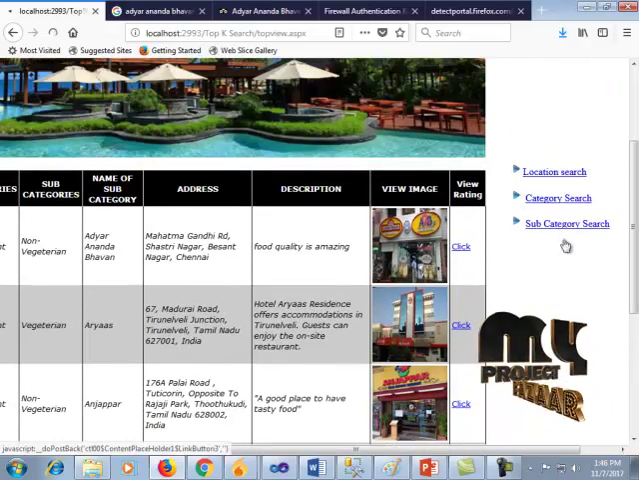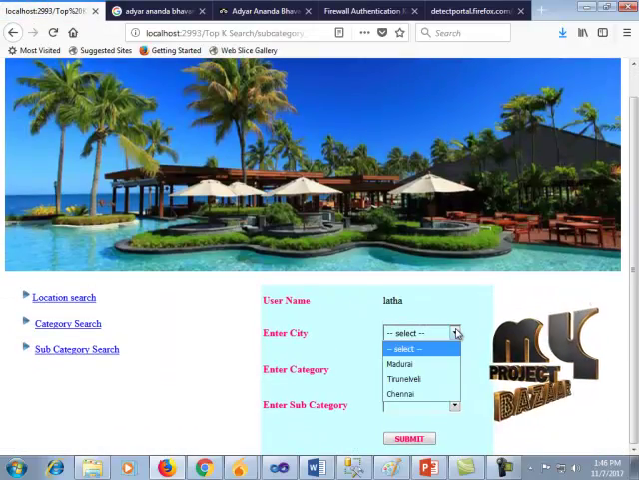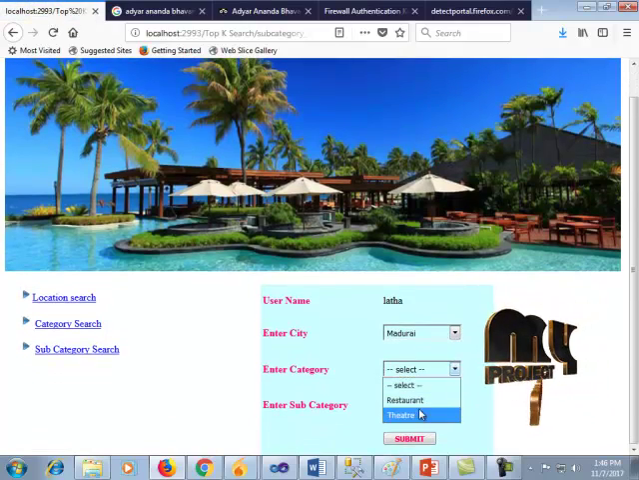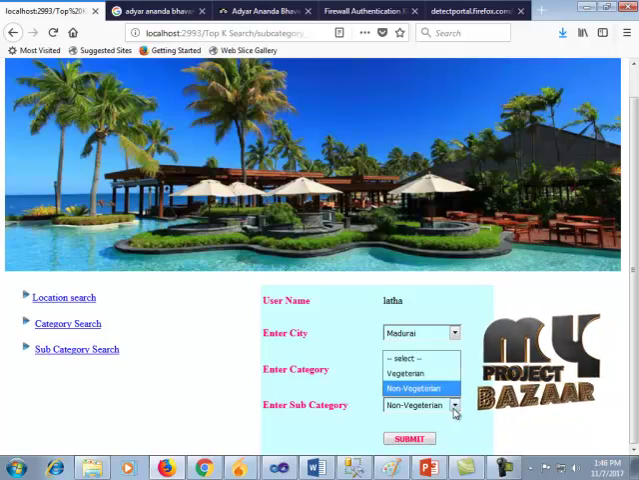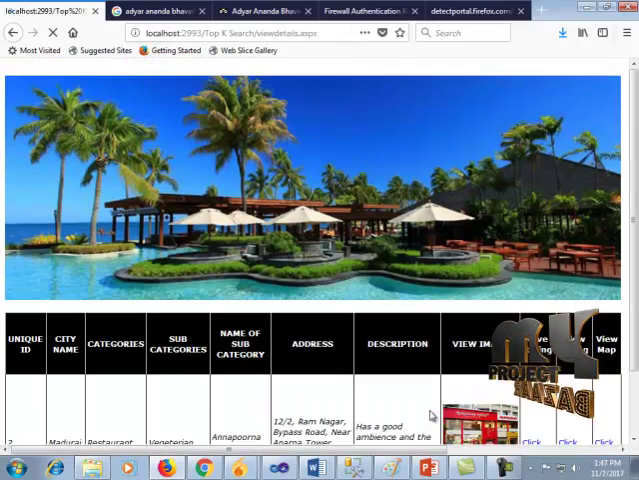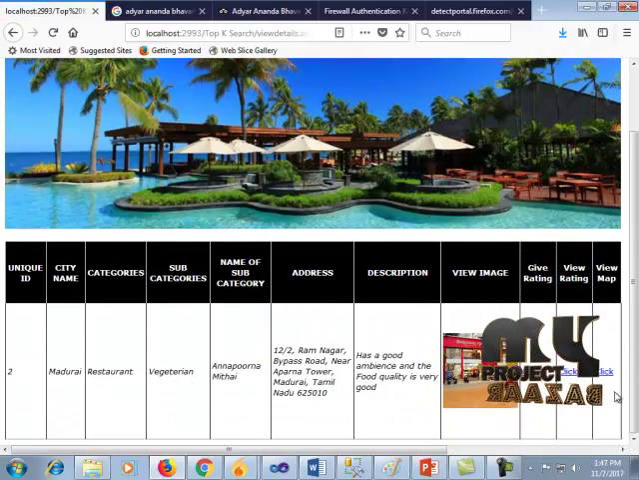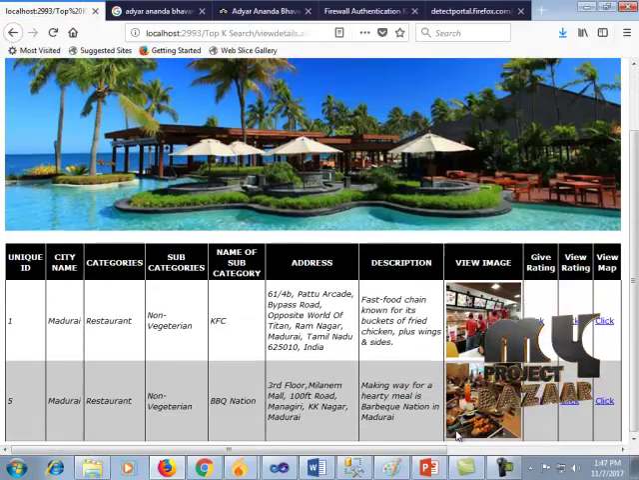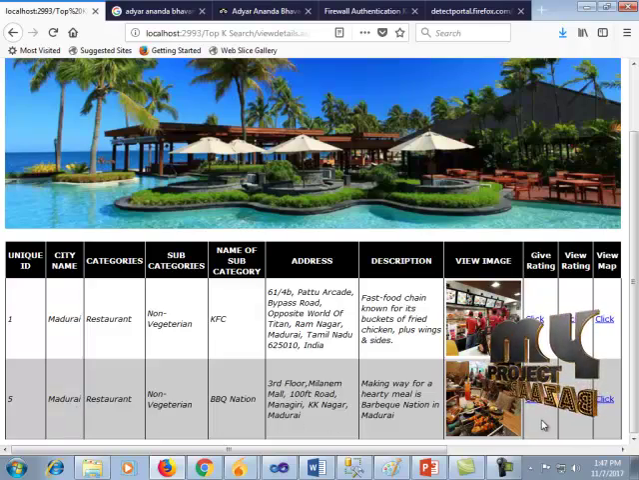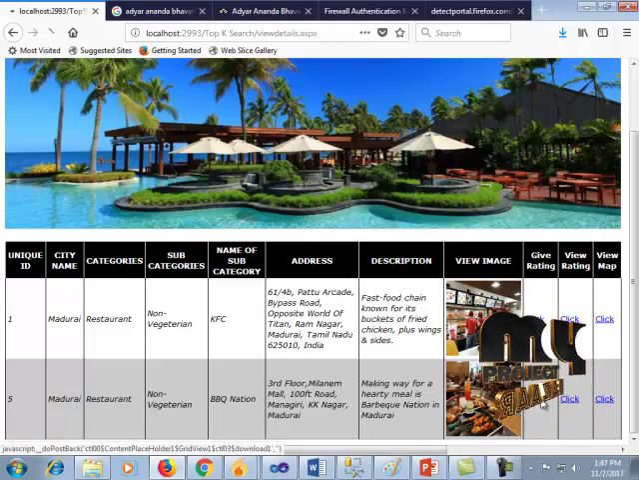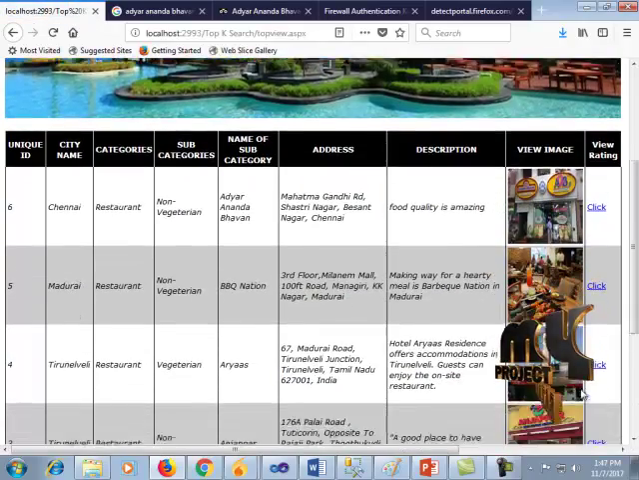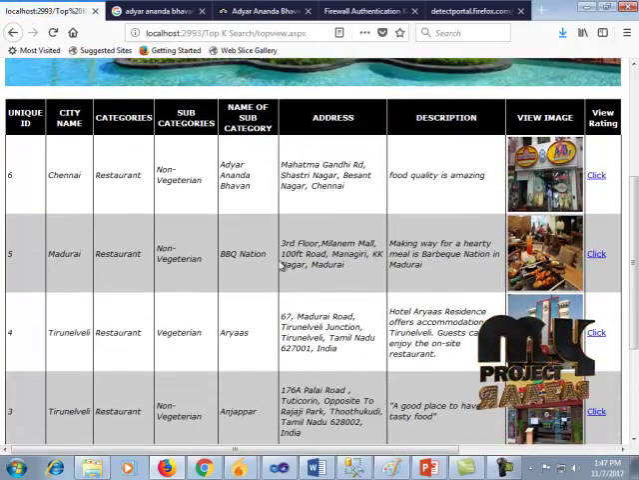Then again subcategory search is performed. In subcategory search, now we can take any place. Madurai restaurant, vegetarian alone we can view. For example, we can take a non-veg restaurant. So we can give a rating above average. Once it is given above average, it comes after A2B.